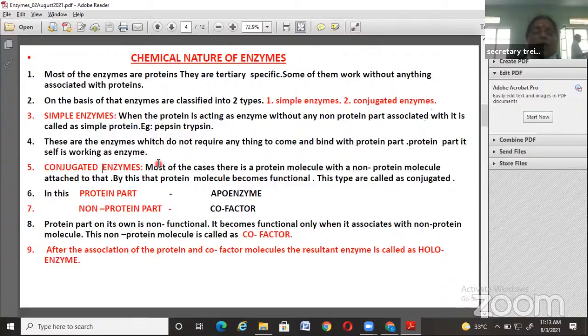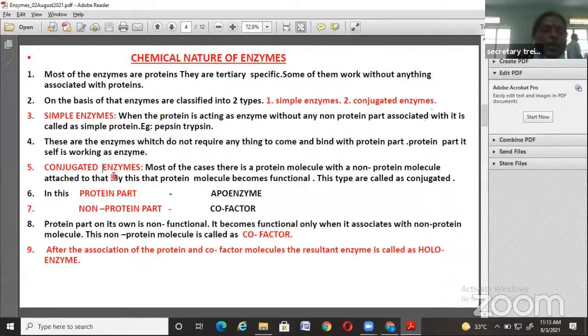In conjugated enzymes, the basic protein part is named apoenzyme, and the non-protein part is named cofactor.